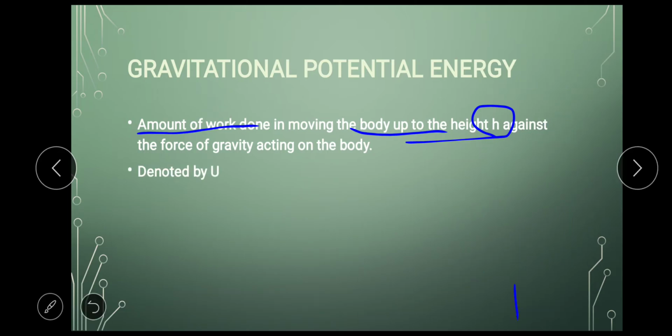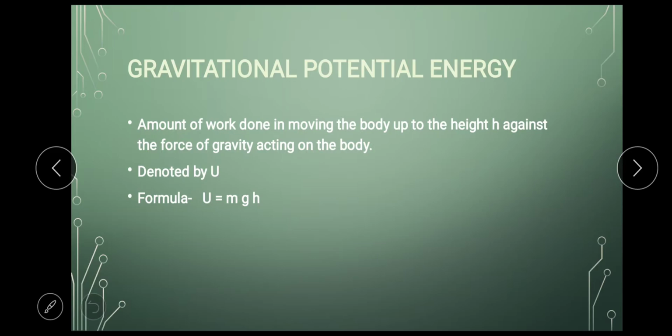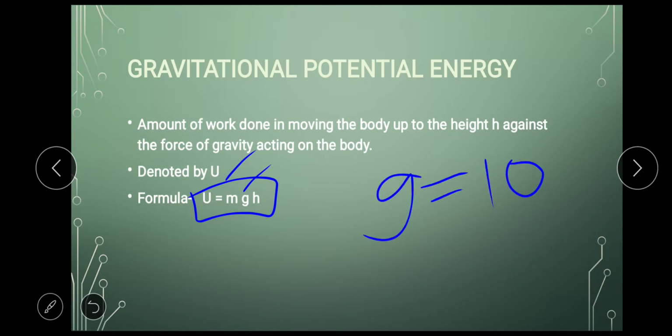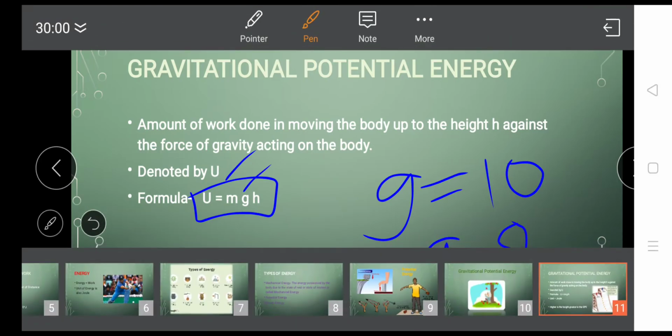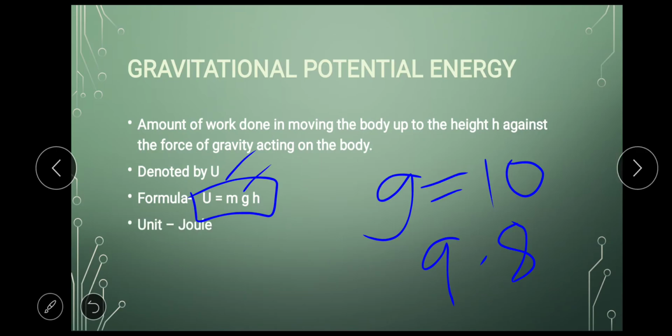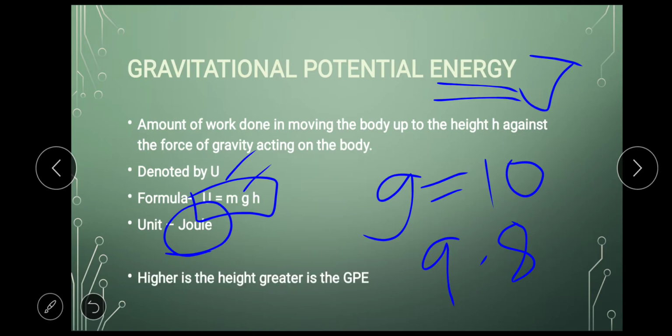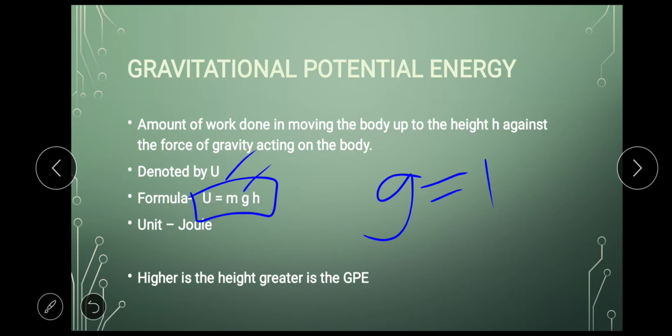Next, gravitational potential energy is denoted by capital U. The formula for gravitational potential energy is mgh, where m is mass, g is gravity, the value of g is fixed, it is 10, and the accurate value is 9.8. The unit is again joules, because it is energy, and the unit of energy is joules. And the higher the height, the greater is the GPE.